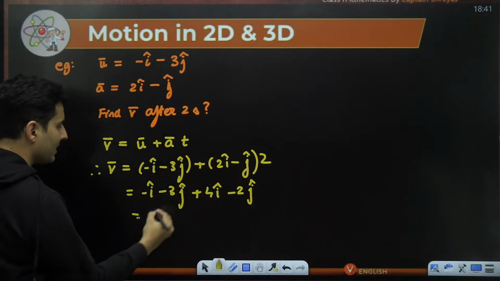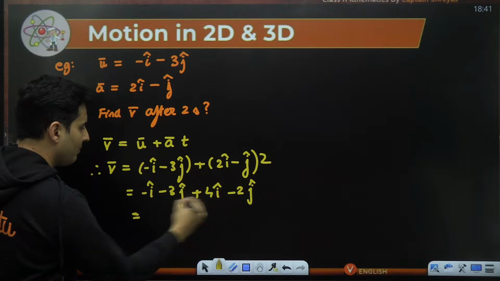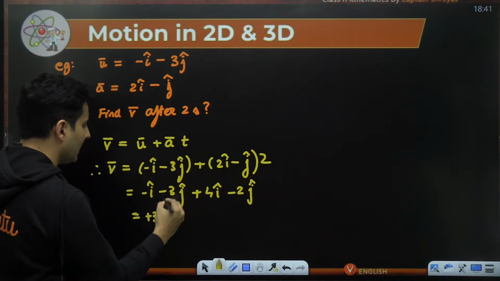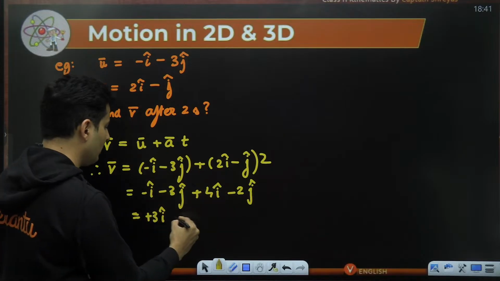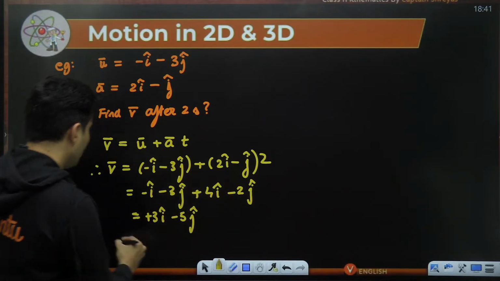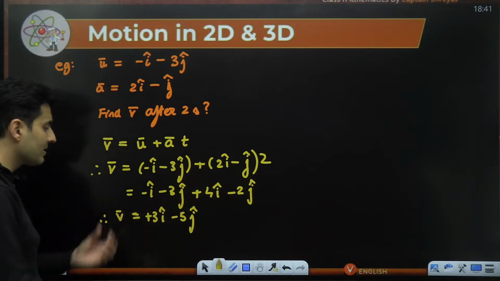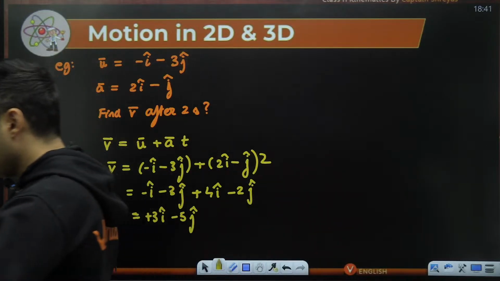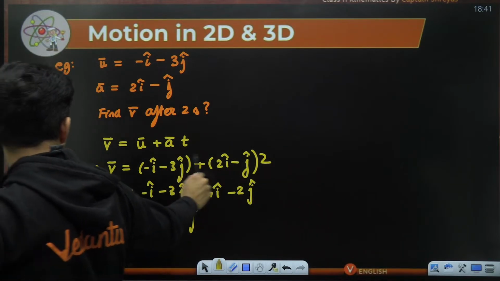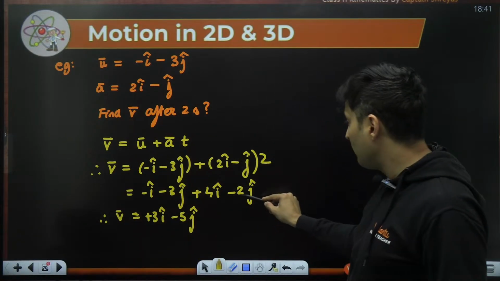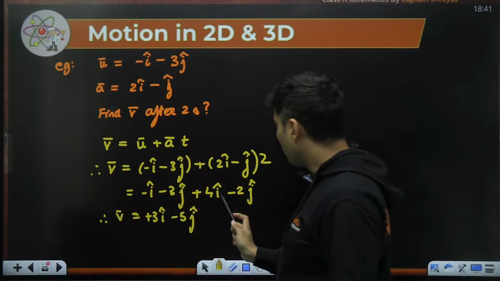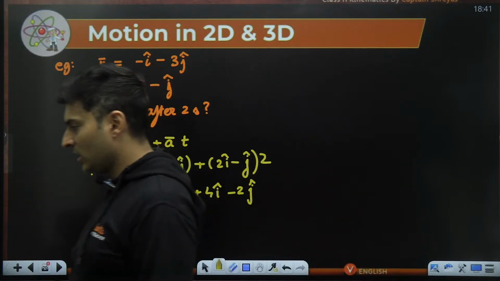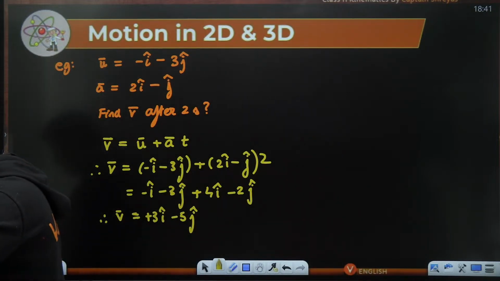Now play with i's and j's separately. Minus i plus 4i. Minus 1 plus 4 is plus 3, so this will be plus 3i cap. Minus 3 minus 2 will be minus 5j cap. So the final velocity is 3i cap minus 5j cap. That is the answer. Be careful, guys. This was minus 3 and minus 2. Some of you thought of it as plus 2 and maybe you got it as minus j. That is not right. This is the correct answer.